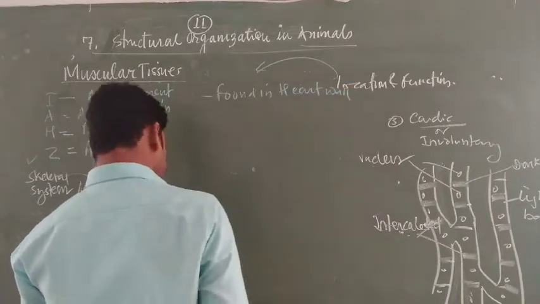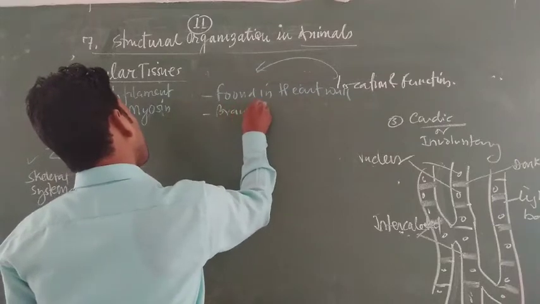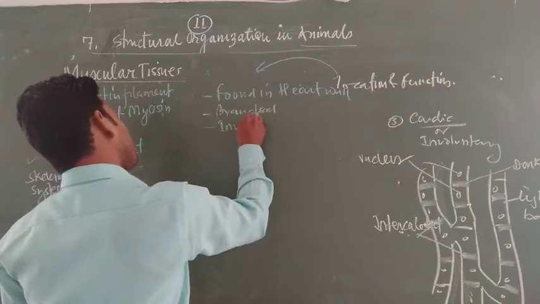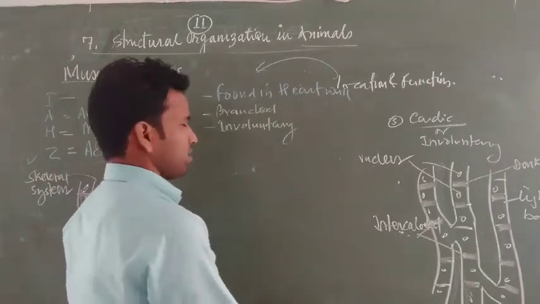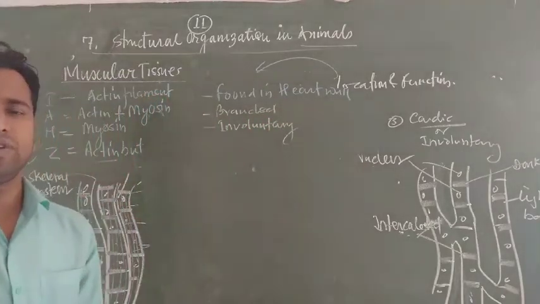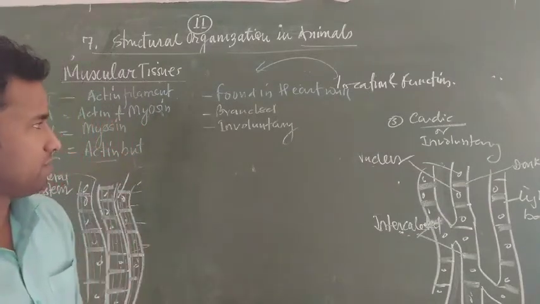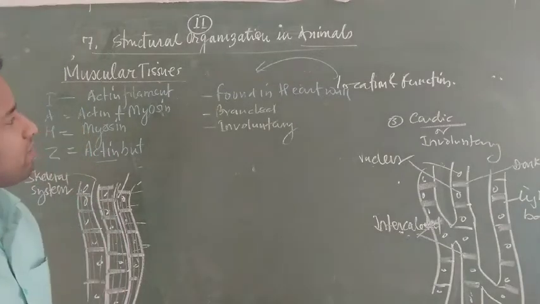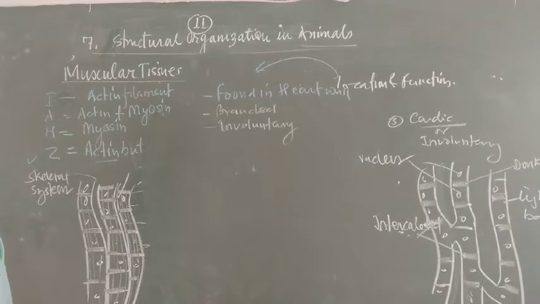It is involuntary because it is not under the control of the human. How the heart pumps, you cannot increase or decrease the rate of heartbeat by thinking, because it is controlled by involuntary activities, a part of your brain as well as spinal cord. So you cannot directly interfere with this.